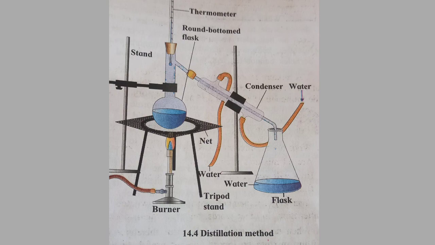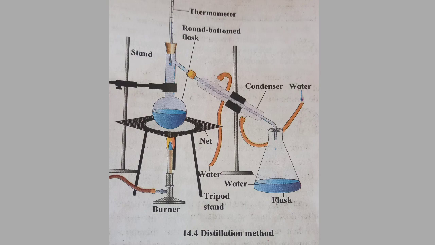Salt remains behind at the bottom of the round bottom flask. When all the water has collected in the conical flask, this method is called distillation. Distillation is also used for purification of impure water.